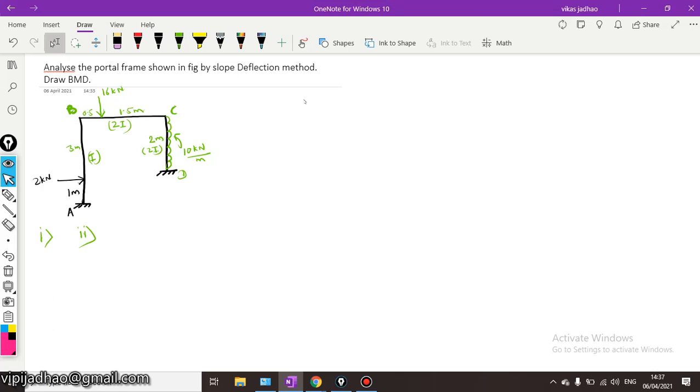The third condition why this frame will have sway is that you can see the moment of inertia of columns AB and CD are different, therefore there will be sway. And the fourth condition why this frame will have sway is that the heights of columns AB and CD are different, as column AB has larger height compared with CD, therefore it will have sway. So this is a problem with sway.